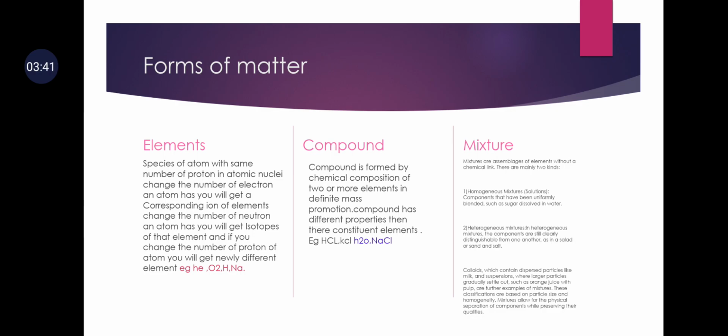Now there is a third form of mixture which is colloids. Colloid is basically one which contains dispersed particles, like milk. In suspension, large particles gradually settle out, such as orange juice with pulp, are further examples of mixtures. These classifications are based on particle size and homogeneity. Okay, so colloid is basically a higher form of study.